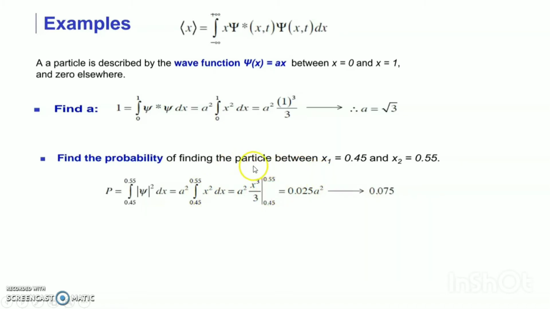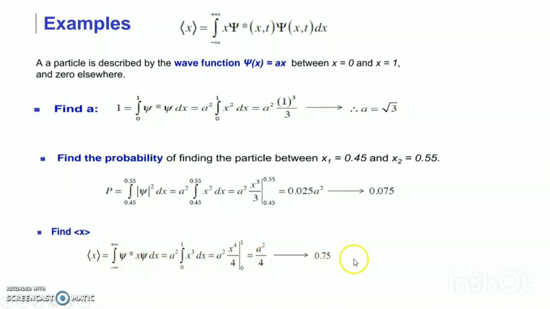Here a squared is 3. Then we can easily find the expectation value of x, the integral of psi star x psi dx, which is 0.75. Very simple.